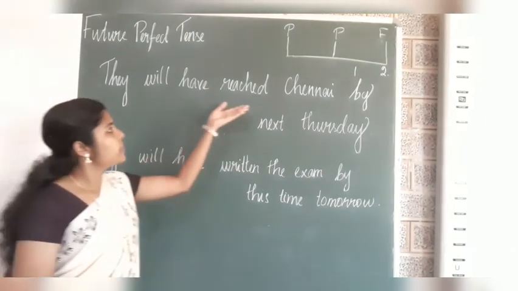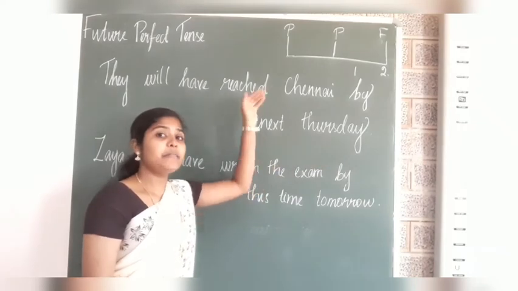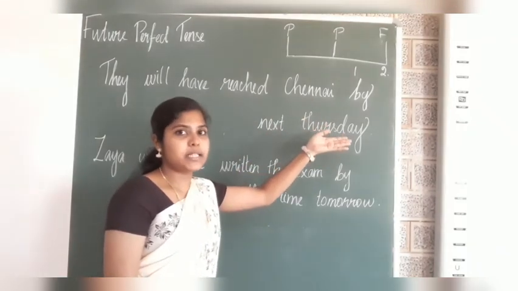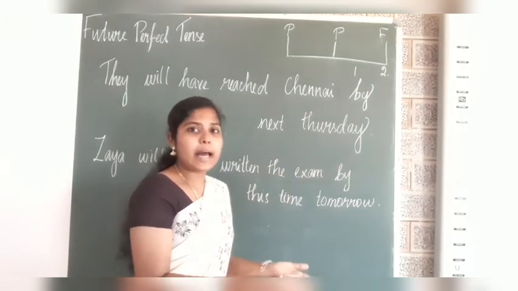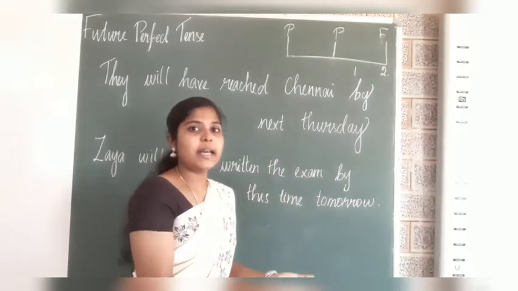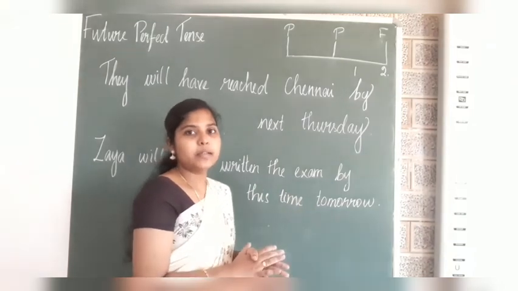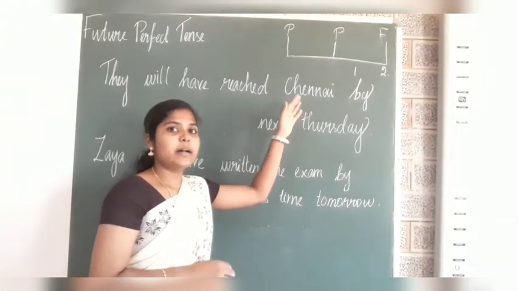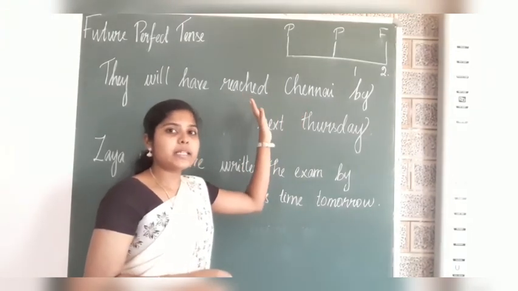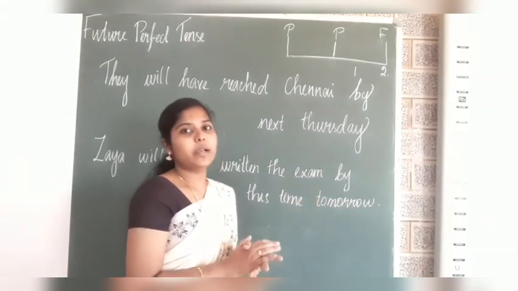They will have reached Chennai by next Thursday. They haven't reached Chennai yet, but by next Thursday it will happen. By next Thursday they will reach the particular place. So here this is a future sentence, but it is indicating an action which will complete at this particular time.